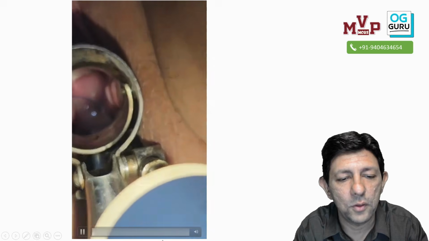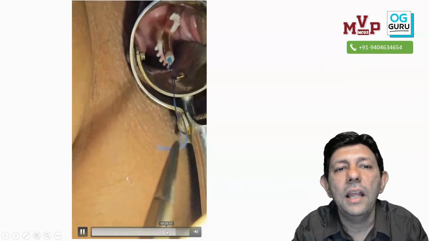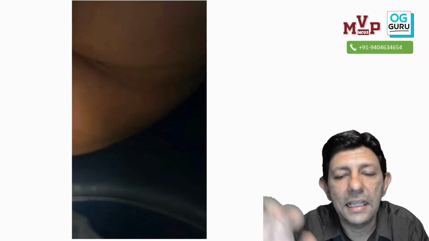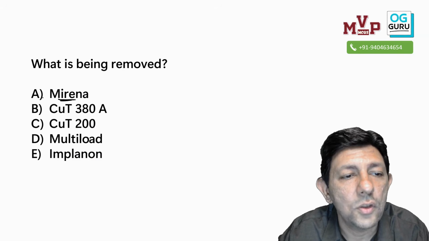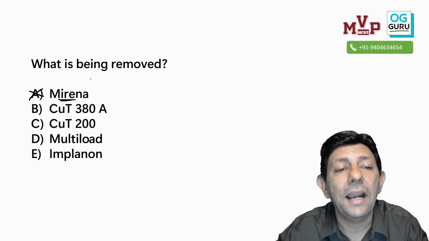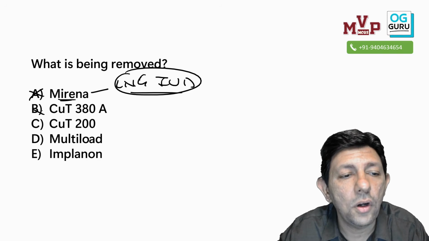One last time I will show you that we are pulling it out, and clearly you can see that it looks exactly like a multi-load. So what is being removed? It is not a Mirena. Mirena is completely white, an LNG intrauterine device. Okay, this is not a copper T.